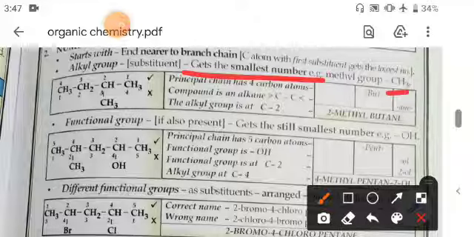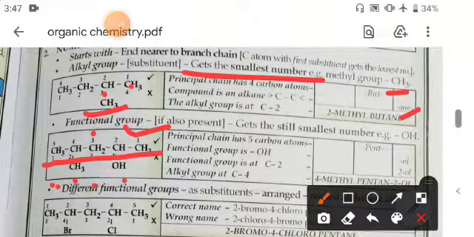Now see here, this one is called 2-methyl butane, this one is correct. And in case of this, here you will write 4-methyl pentan-2-ol. You will write the numbering like this, on the upper side, and you will give its name as 4-methyl pentan-2-ol.